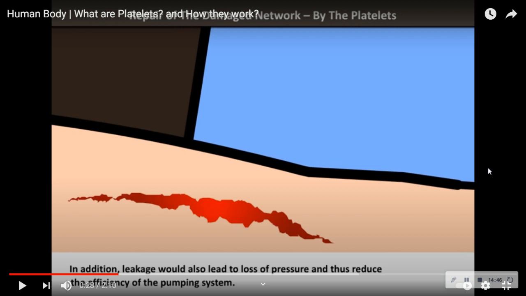In addition, leakage would also lead to loss of pressure. When the blood is lost through the wound, what will happen? It will result in the instability of the person and it will lead to loss of pressure. And the pumping system also will get affected.